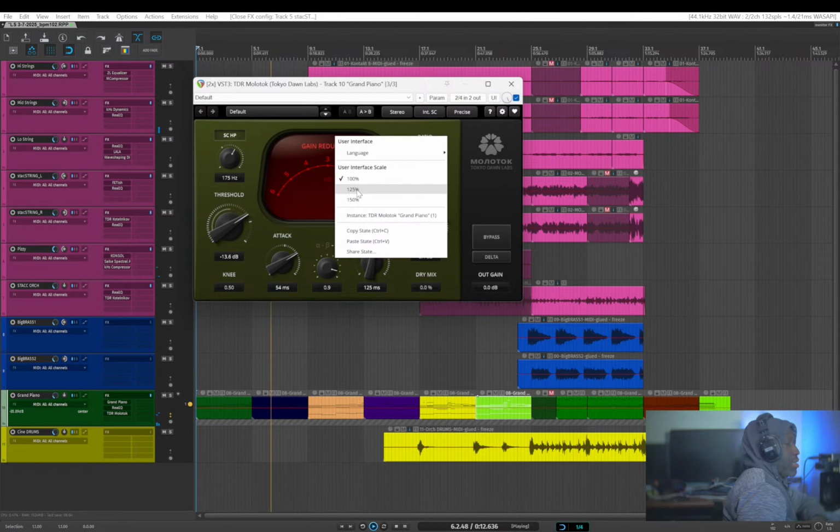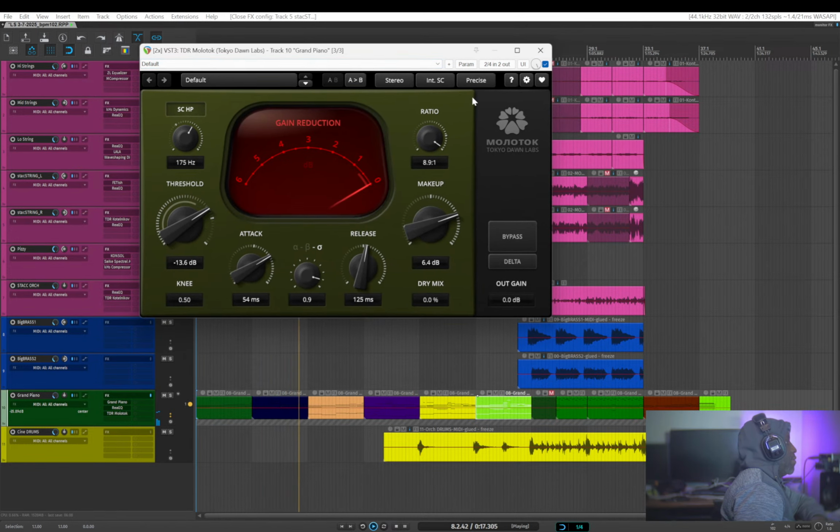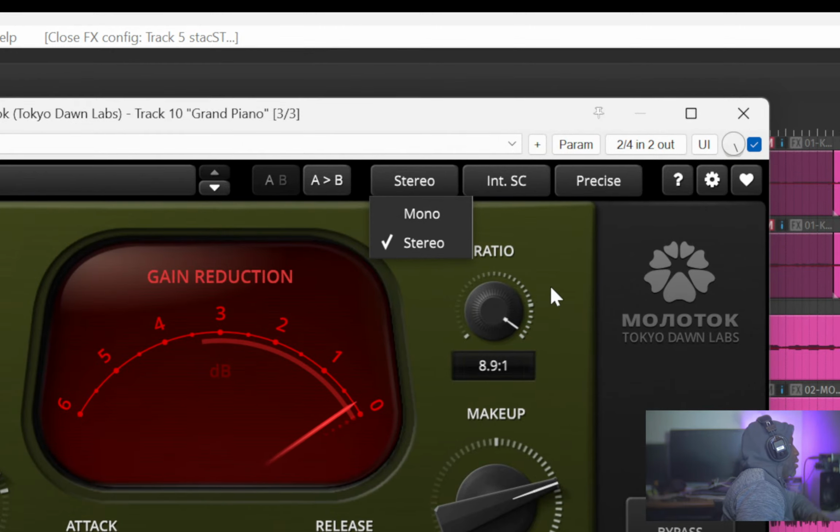I'm going to right click and resize it, get it a little bit bigger. And we have the same thing here, bypass, delta. We have threshold, makeup, attack, release, all the basic stuff. Once again, there's a filter here for the signal that the compressor is listening to. Ratio is here, gain reduction meter here, you see it reacting. And once again, this one is just stereo and mono modes only, so no mid-side.